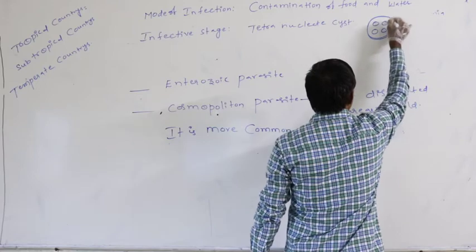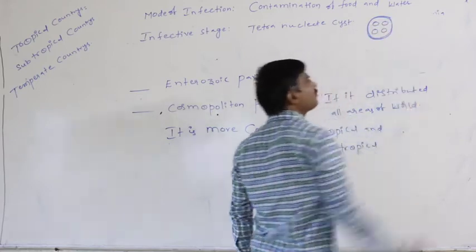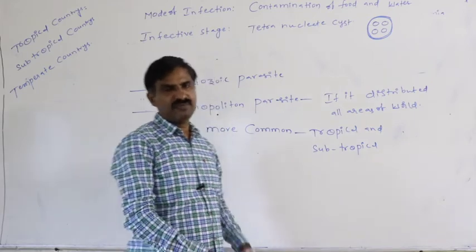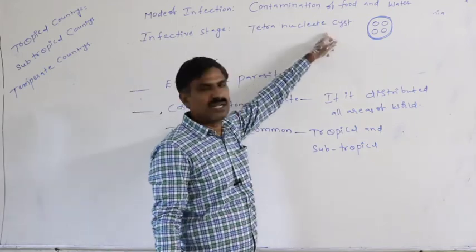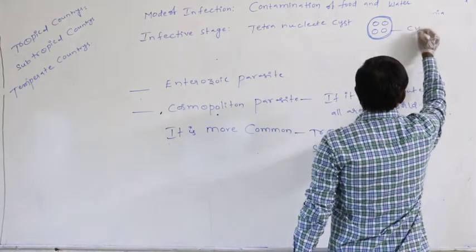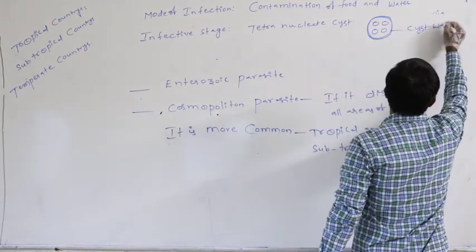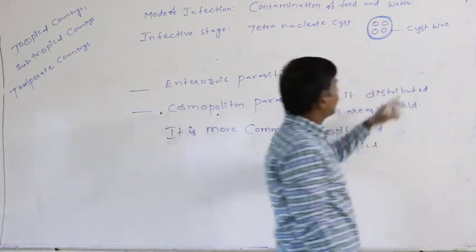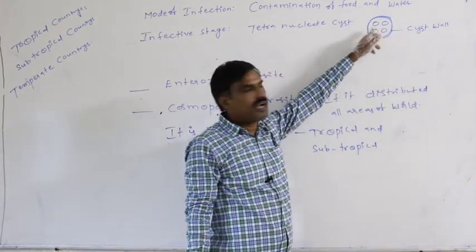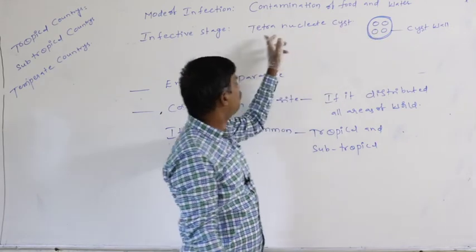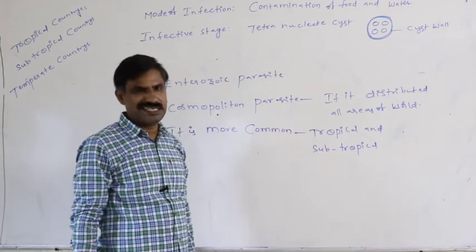4 nuclei are present, and around them a cyst wall is present, then that is said to be the tetranucleate cyst. This is the cyst wall. These are the 4 daughter nuclei. If the 4 daughter nuclei are present inside the cyst, then that is said to be the tetranucleate cyst.